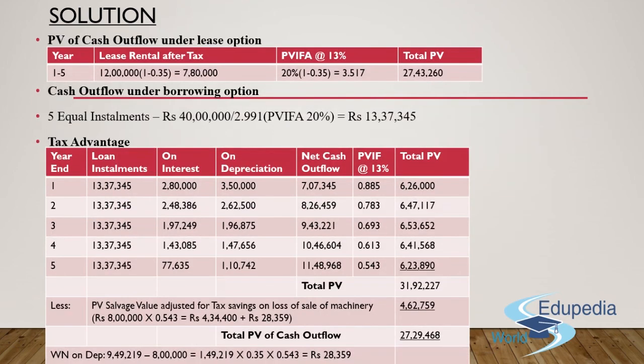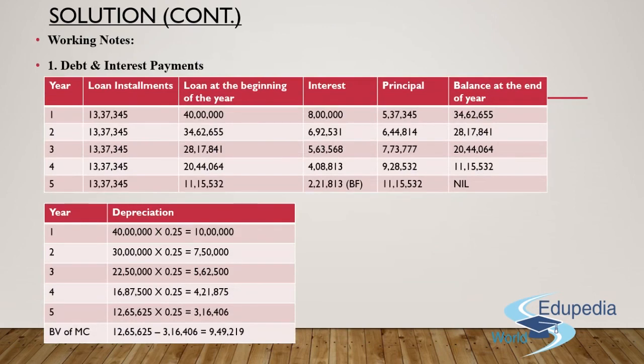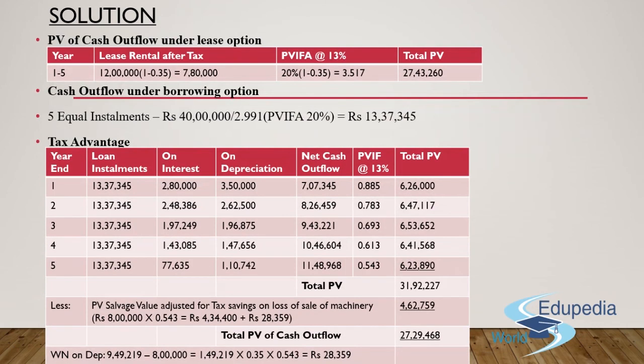The taxation rate has been provided to us in the question as 35%. So 8 lakh multiplied by 35%, you'll get a figure of 2 lakh 80,000 for year 1, 2,48,386 rupees for year 2, and then comes the third year, then the fourth year, and for the fifth year it has to be 77,635, with respect to the same thing which we applied for year 1 and year 2.